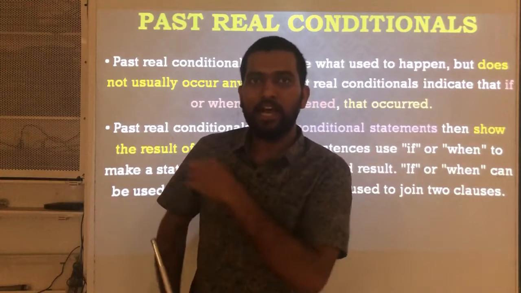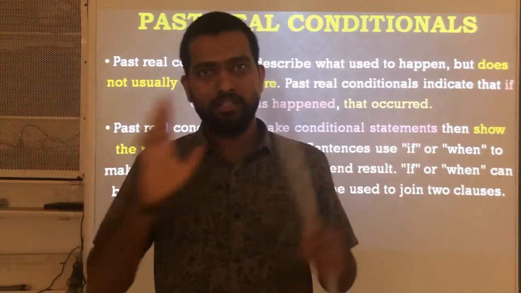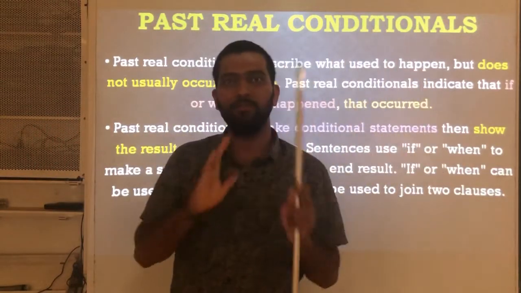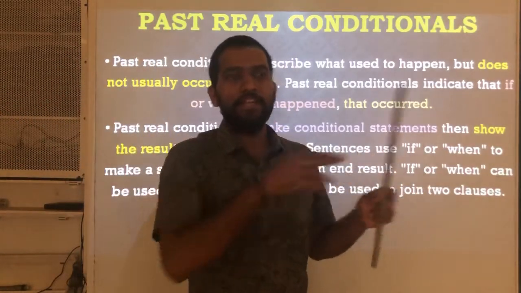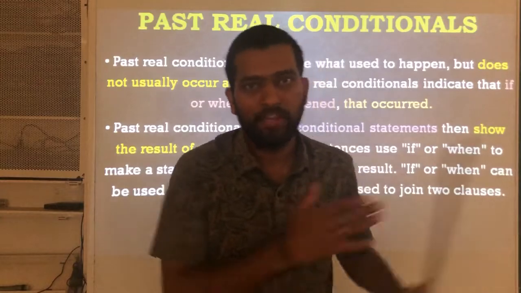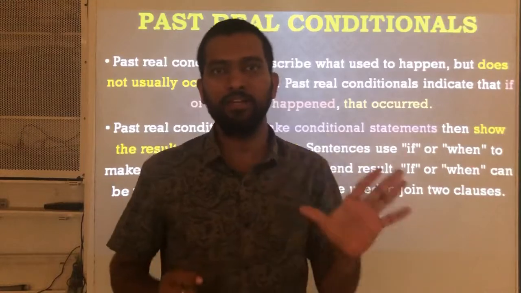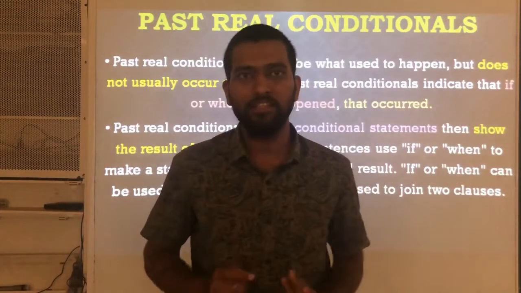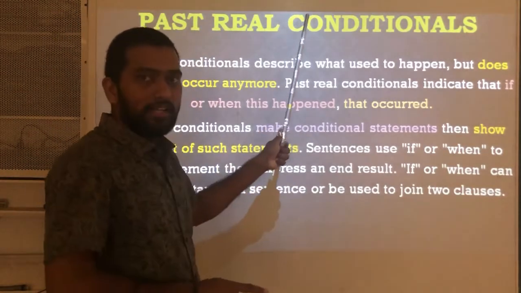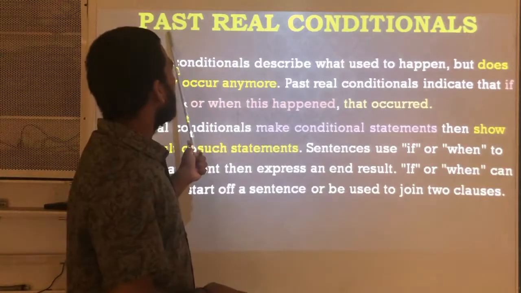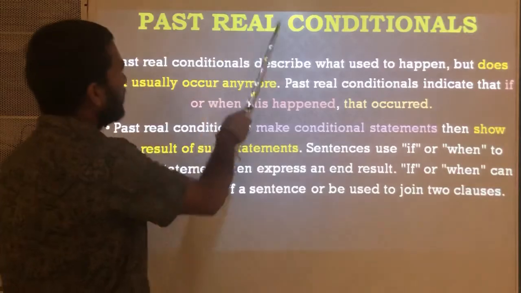If it rains, I get wet. This is also if plus simple present, and the main clause is also simple present. If it rains, I get wet, is that real or not? If it rains, I get wet means if I am outside, yes or no? That is a real one, meaning that action happens for real. So that is why it is considered real. Here also the actions which are mentioned in past real conditionals happen for real. That is why real is there.